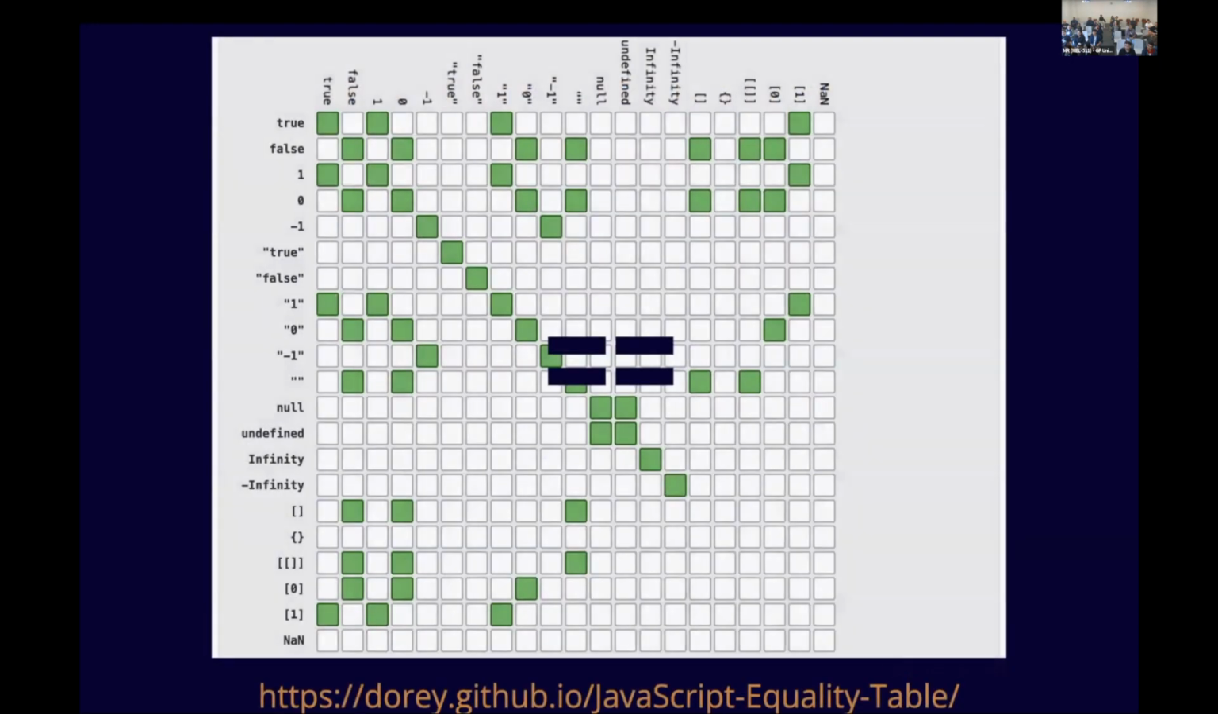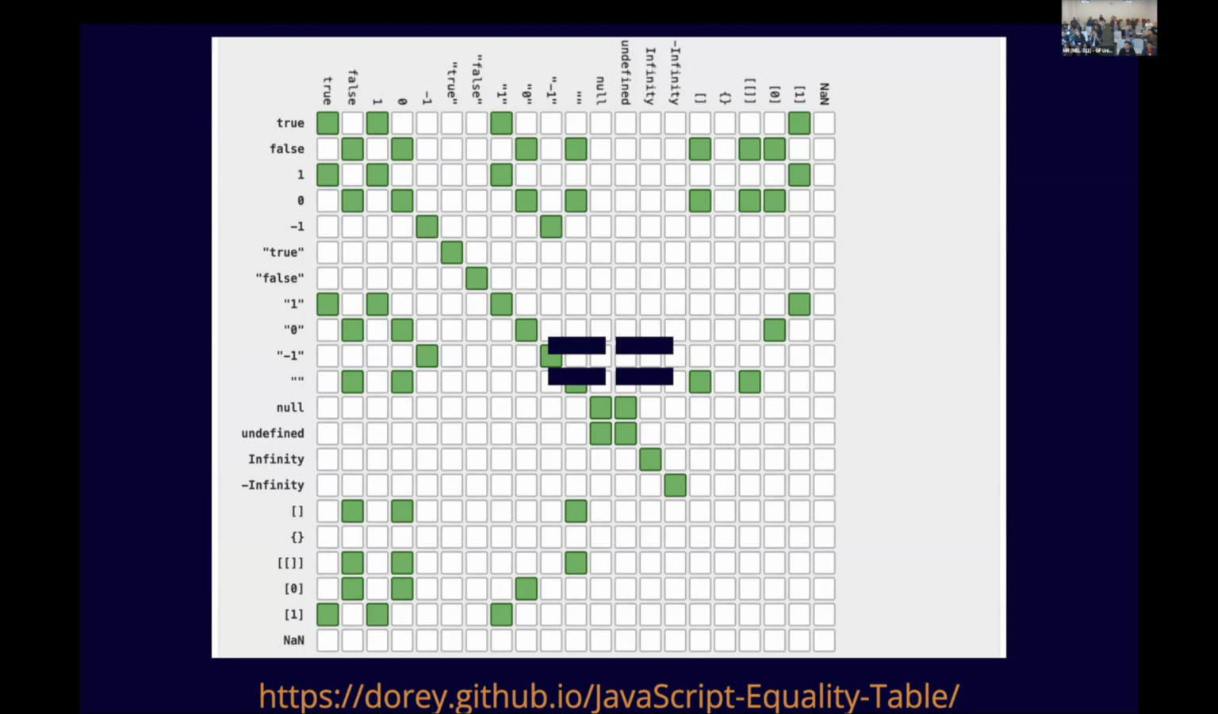A wonderful person put together this diagram showing all the things that double equals returns true for. The green squares are where the answer is true when you compare the two things on the X and Y axes. Down the central line, you can see things that are actually the same because they are comparing against each other. Of course, at the bottom we have things that look the same but aren't, like empty objects, empty arrays, and not a number is not equal to not a number.